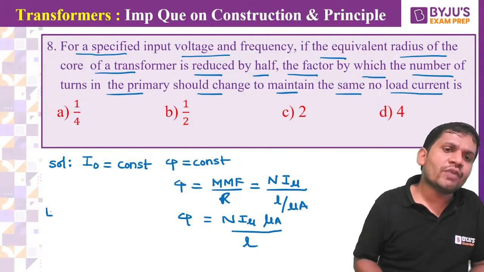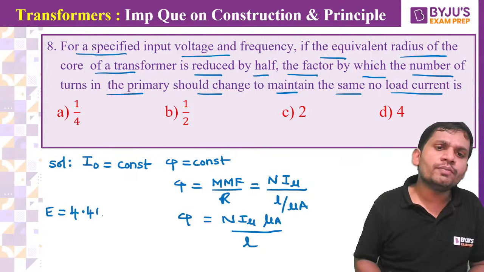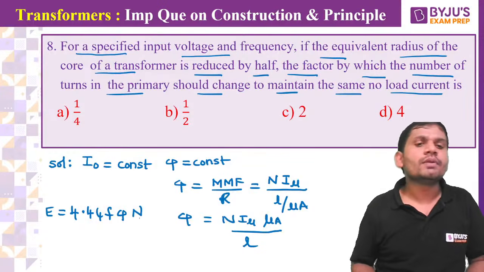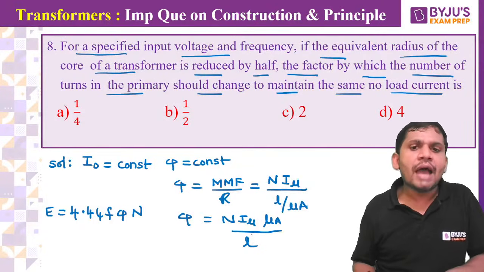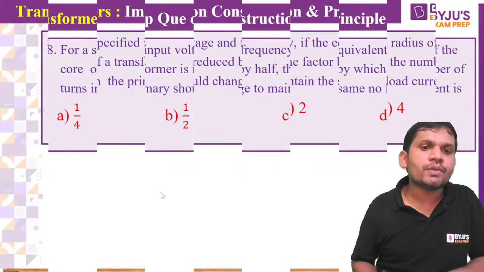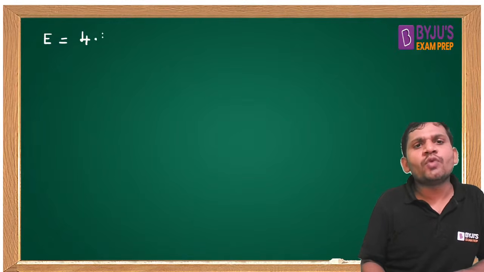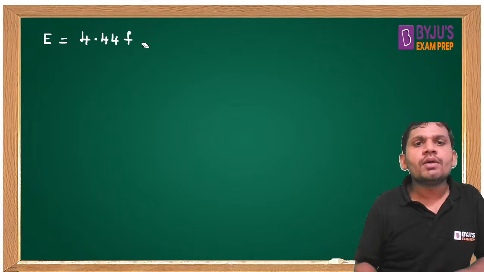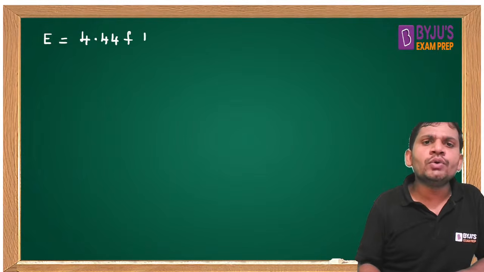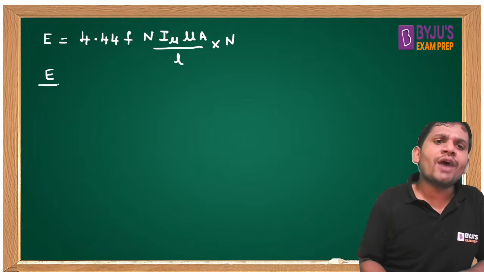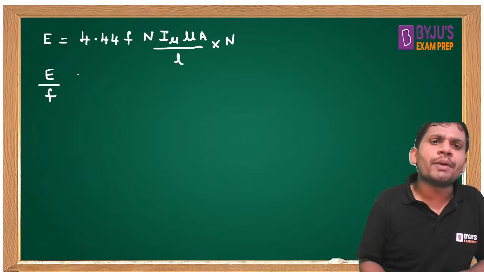You know the EMF equation of a transformer: E equals 4.44 F phi N. Now I am replacing phi. E equals 4.44 F phi, where phi equals N into I mu into mu A by L, into N. Assume the transformer is operated at E by F equal to constant.